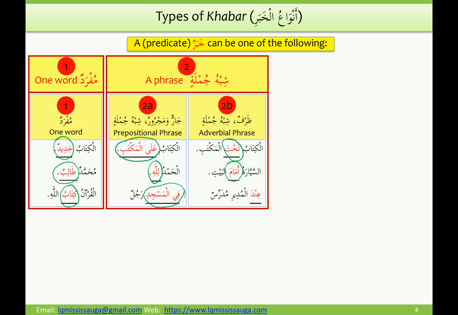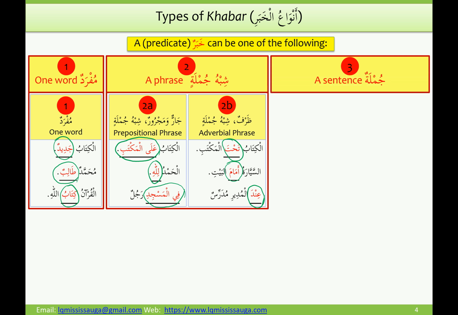Inda al-mudiri mudarrisun, inda, the zarf itself, will be the khabar. Al-mudiri is mudaf ilayhi, and then mudarrisun is the mubtada. Again, same rule: if the mubtada is indefinite and its khabar is a shibhu jumla, then the mubtada will follow the khabar.